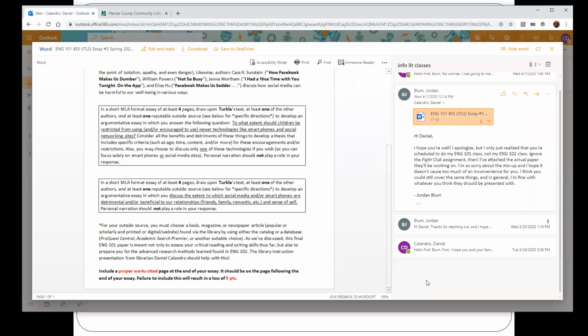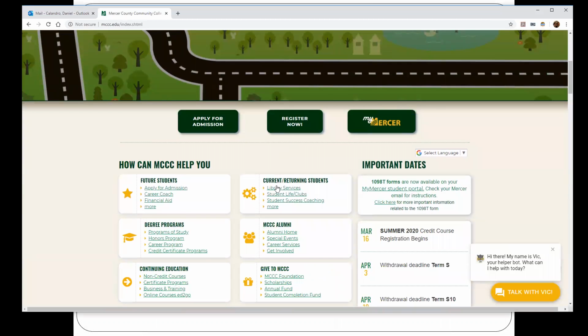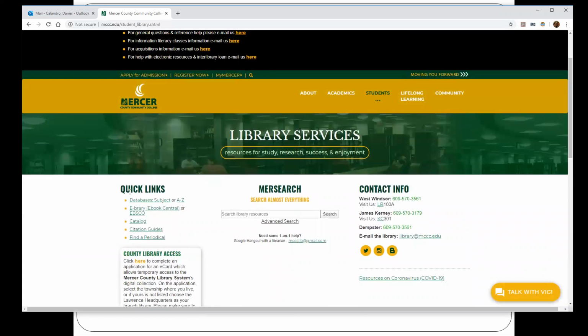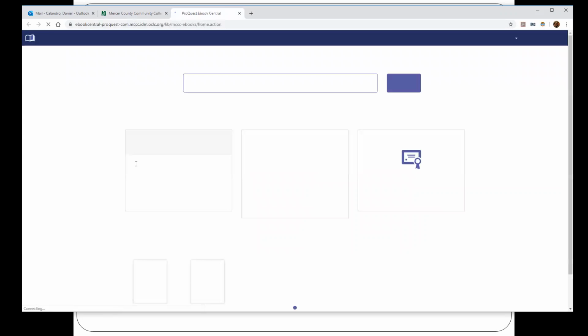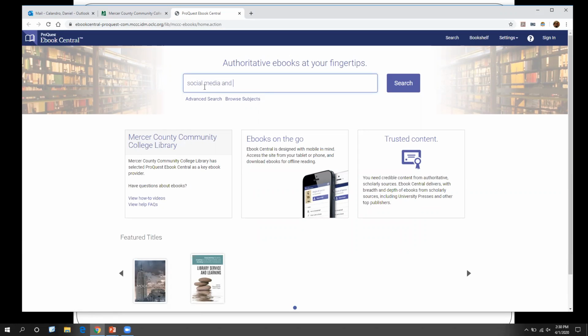Once again, it's going to start by going to the main library website via the main Mercer website. So again, mccc.edu under library services. As I said last time, we took a look here under quick links at the databases. We're going to go under quick links again, and we're going to use the link for ebrary here. So click on that, and again, you'll have to log in just like we did last time with the databases. And again, we can use that same set of keyword terms that we used before in the databases. So social media, and let's do depression this time. I think we did that last time, actually.